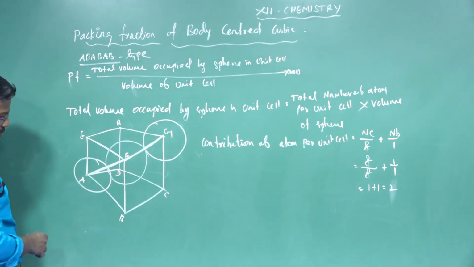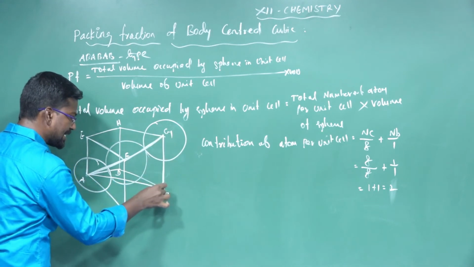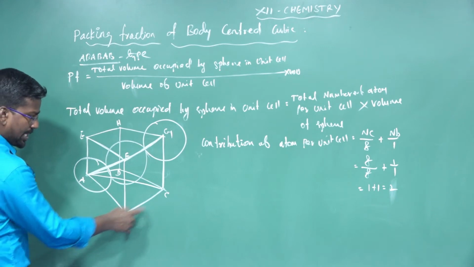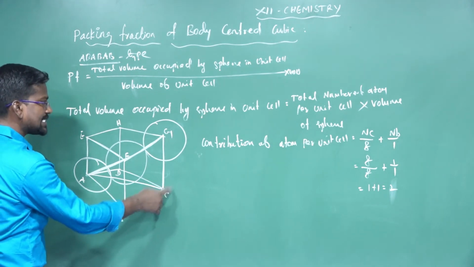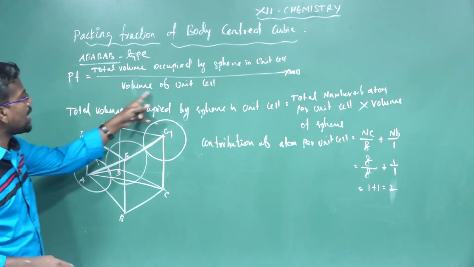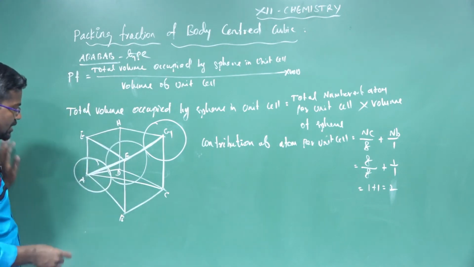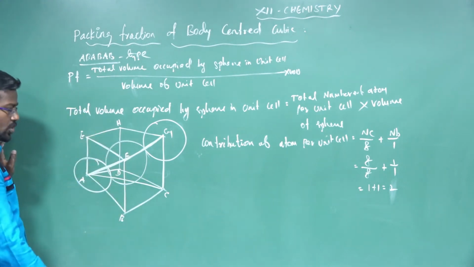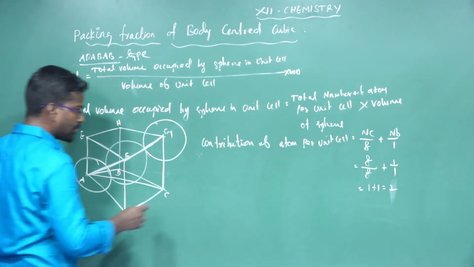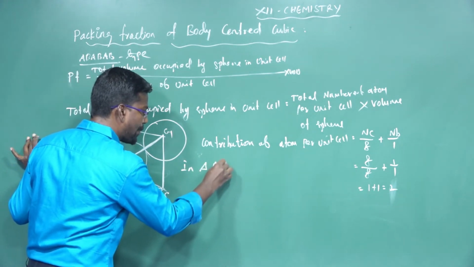Take A and C, and CG. AB is the length of the cube, BC is the breadth of the cube, and CG is the height of the cube. In the cubic system, the volume of the unit cell is a cubed, because all sides are equal. According to the Pythagoras theorem, in the diagonal of the base ABC,